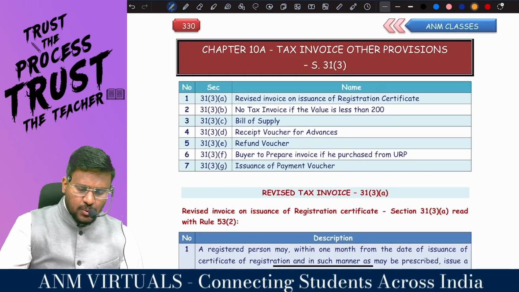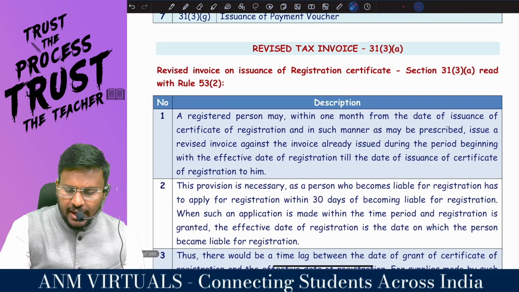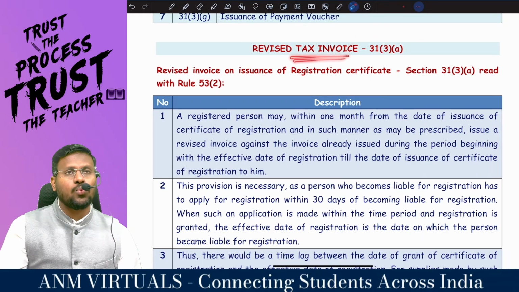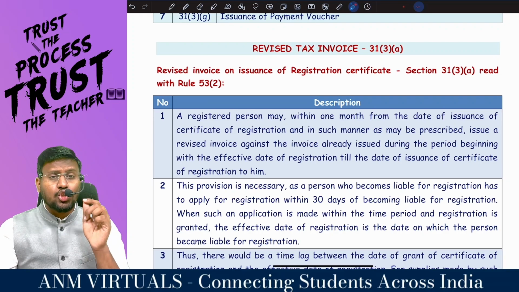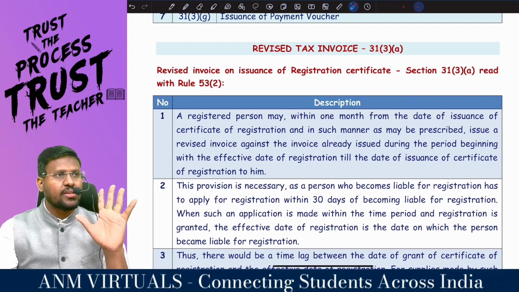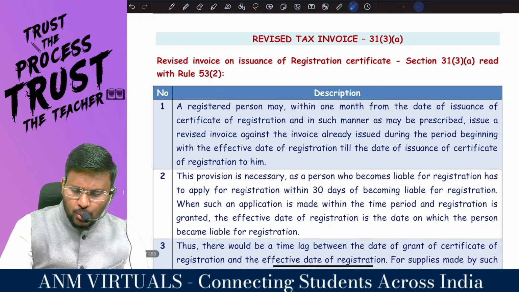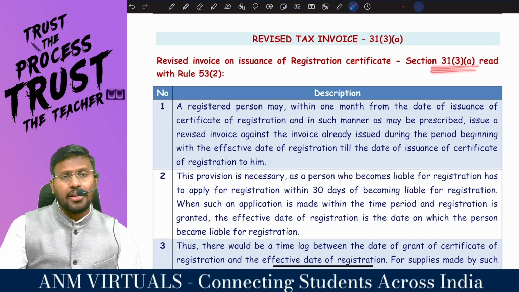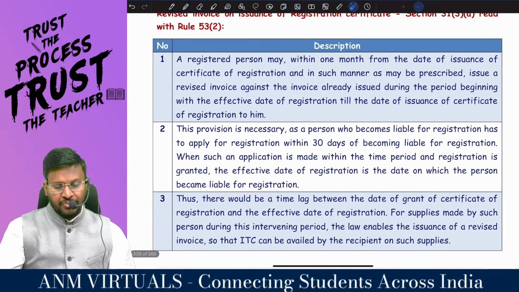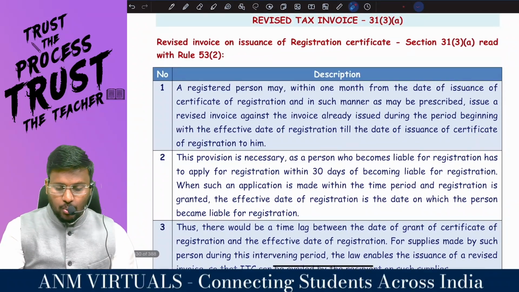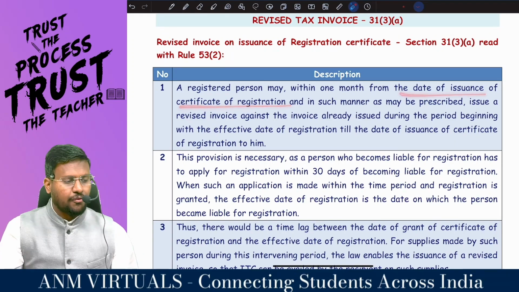So I'll be explaining this with this background. Try to understand. Section 31 subsection 3 clause A is talking about the tax invoice. Earlier I gave the invoice, now I am changing that invoice into a revised tax invoice. So, revised invoice on issue of registration certificate: Section 31 subsection 3 clause A, read with Rule 53 sub-rule 2. A registered person may, within one month from the date of issuance of certificate of registration.